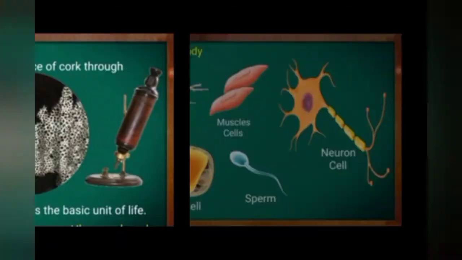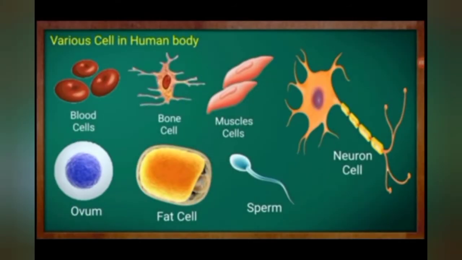Now we will discuss the shape of the cell. As you can see in the figure, some cells have fixed shape. For example, most of the plant and animal cells, while some cells like amoeba and WBCs keep changing their shapes.